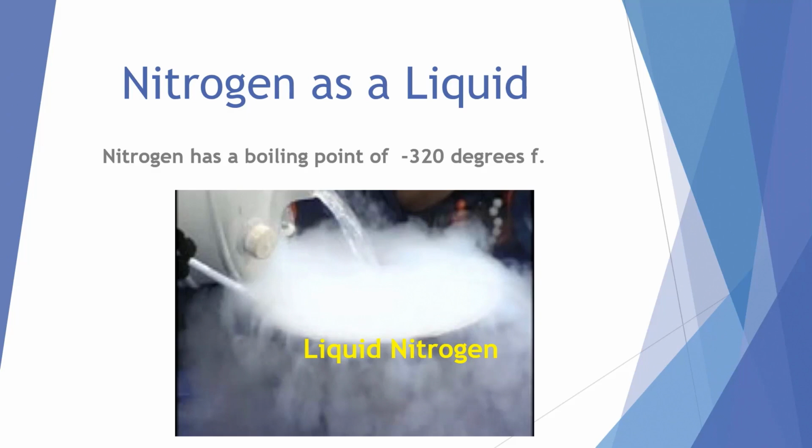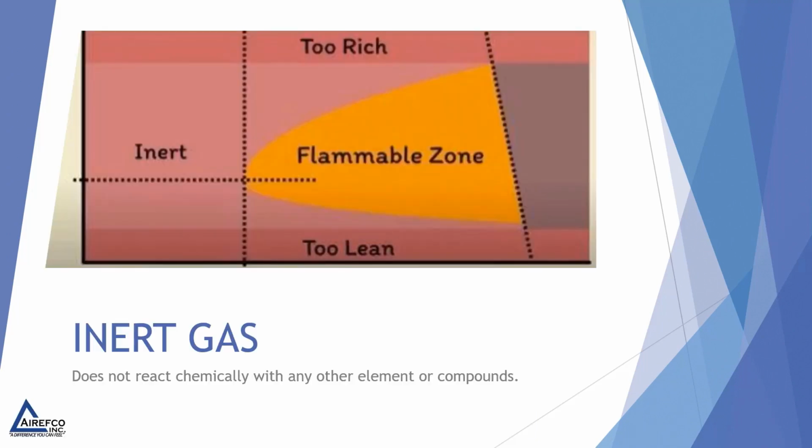So there is liquid nitrogen, but the boiling point is so low that in normal HVAC work and normal conditions, nitrogen will never be a liquid in these conditions. We often refer to nitrogen as an inert gas. An inert gas is one which does not react chemically with any other element or compounds.